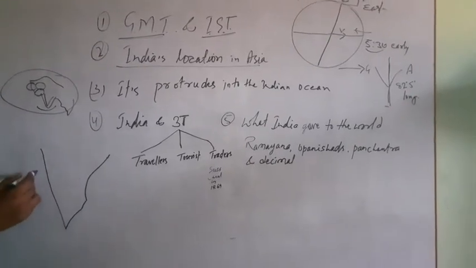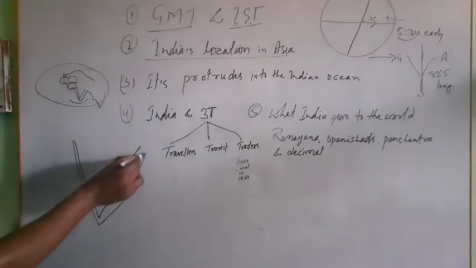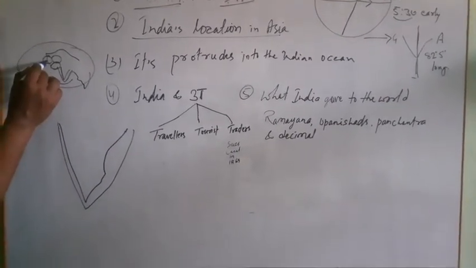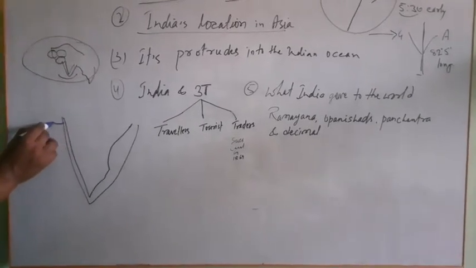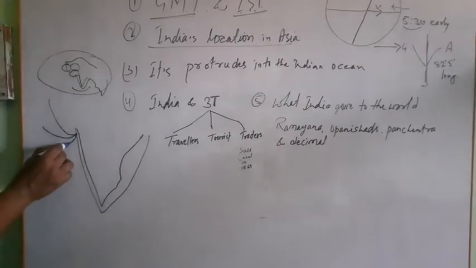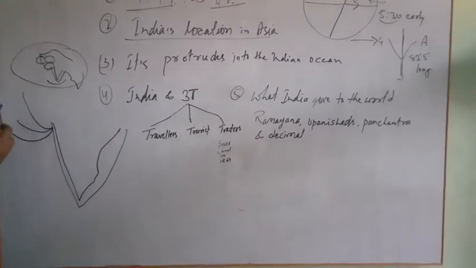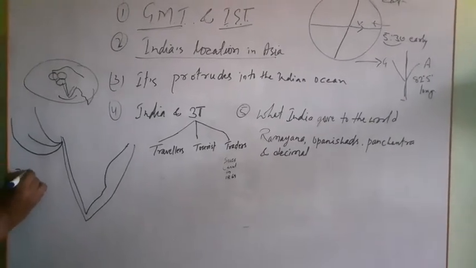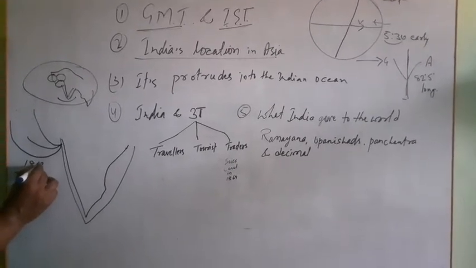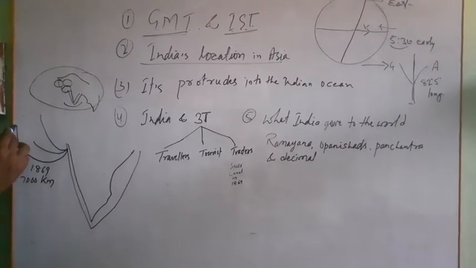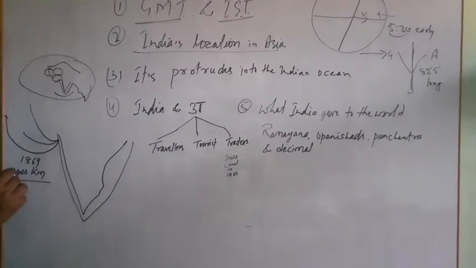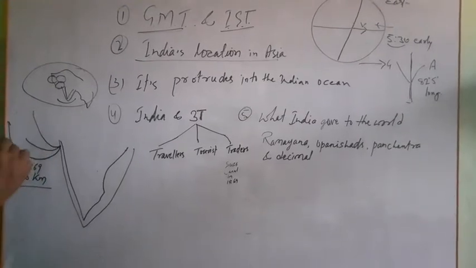Because of such a vast coastline, we have access to all these parts of the world, like Central Asia and Western Asia, and through the Suez Canal, opened in 1869, we reduced the distance by 7,000 kilometers to trade with Europe.